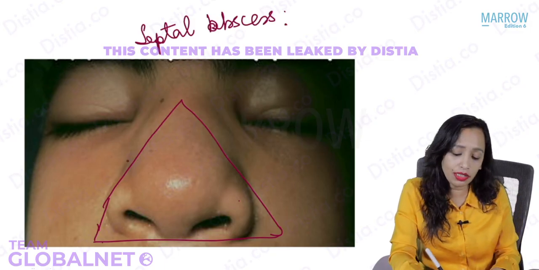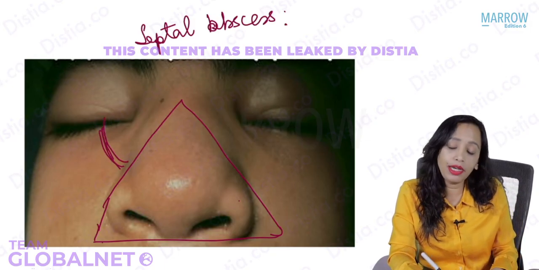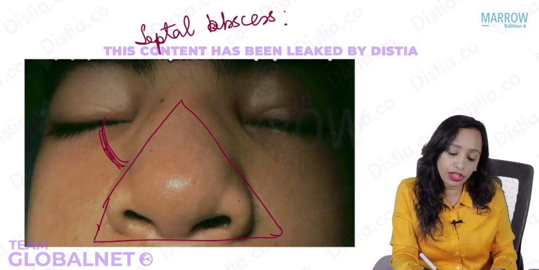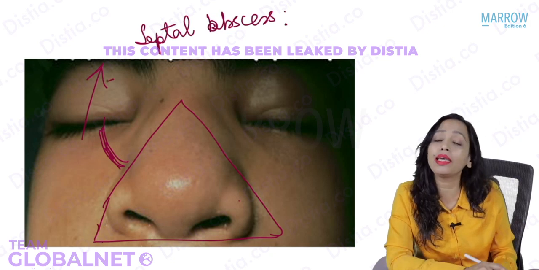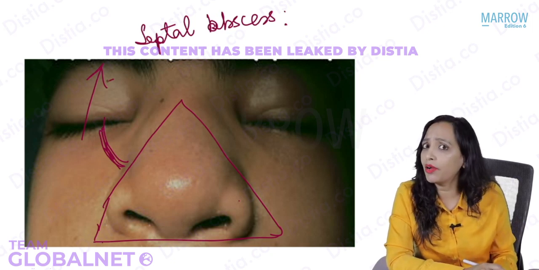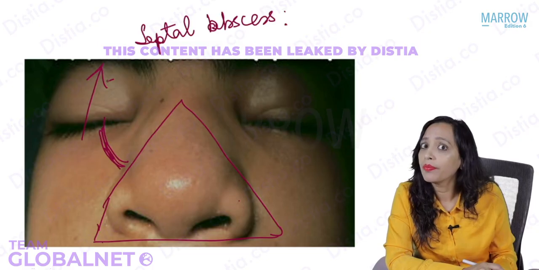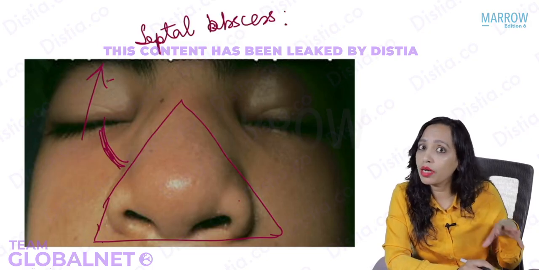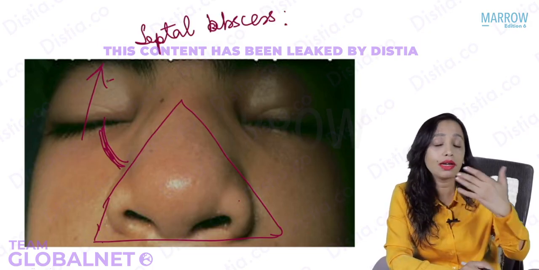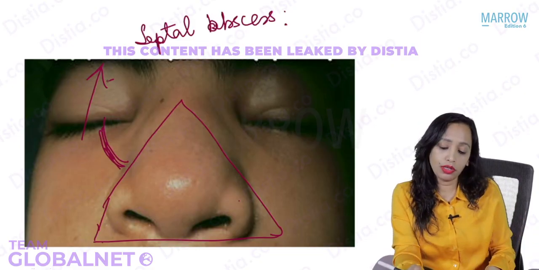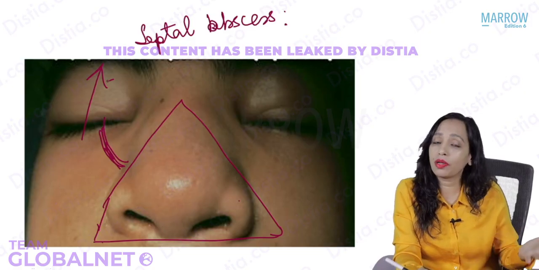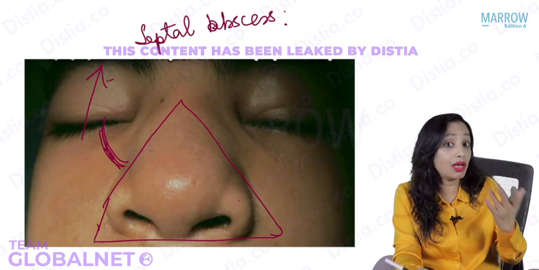Why? Because here the venous supply communicates with the deep facial vein, which communicates with the pterygoid plexus, which has direct communication with the cavernous sinus. You must have read all this in anatomy. Do you remember? So you have to correlate it everywhere so that it automatically gives you a revision and you never forget it. So if a septal hematoma can lead to septal abscess, that can become very dangerous.